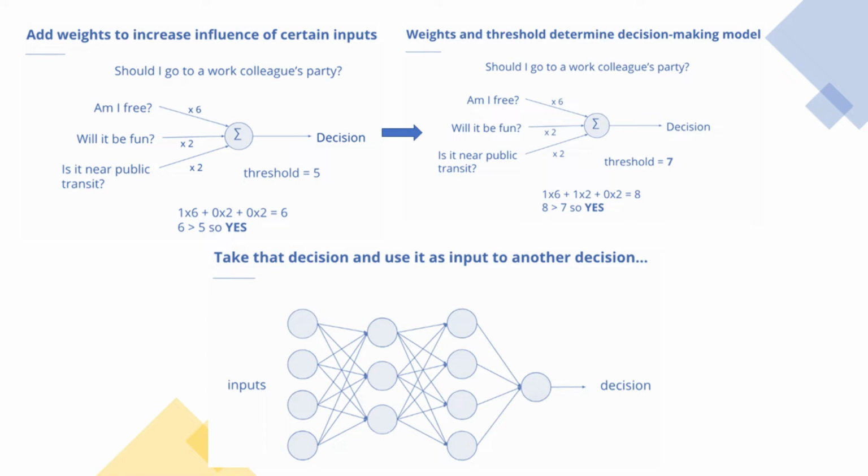In this case, for "Am I free?", if we've given that a weight of 6 and the threshold overall for making this decision is 5 or above, it really only matters if you are free, because "Will it be fun?" has a weight of 2, and "Is it near public transit?" also has a weight of 2. So basically, if you are free, no matter what, you are going to go to that party. However, if you change the threshold to 7 or you change some of the weights around, multiple factors would contribute. Not only do you have to be free, it also has to be fun or near public transit.